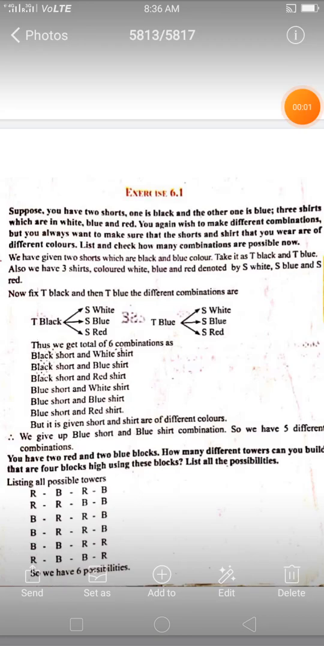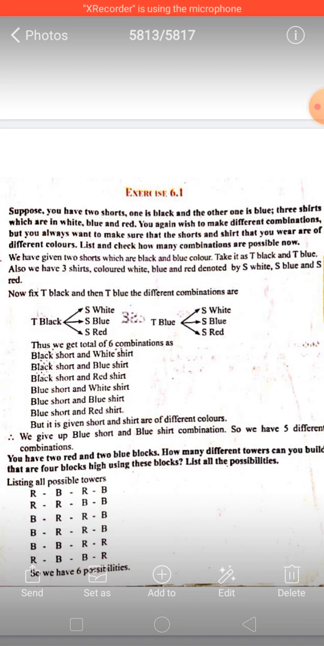Okay, exercise 6.1, first sum. Suppose you have two shorts, one is black and the other one is blue, and you have three shirts whose colors are white, blue, red.